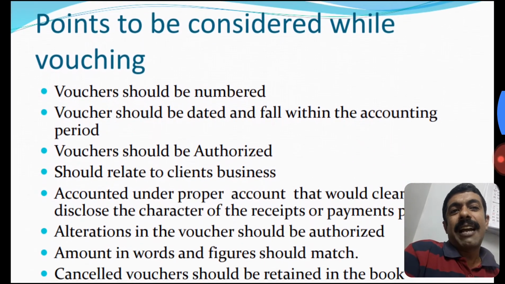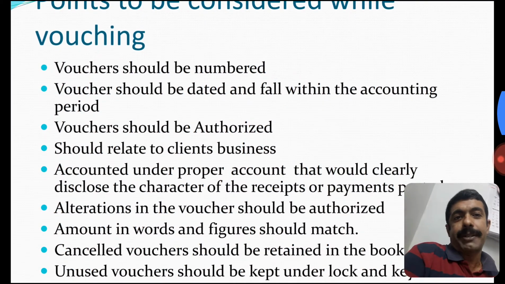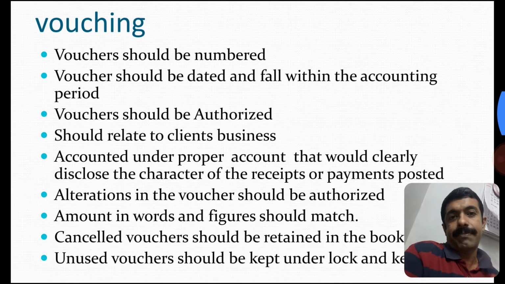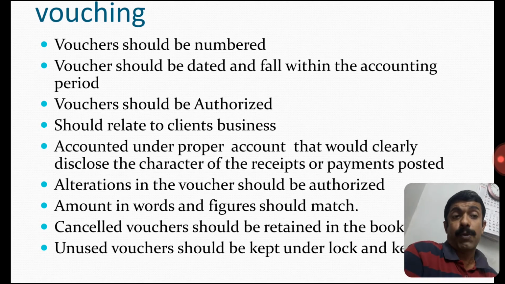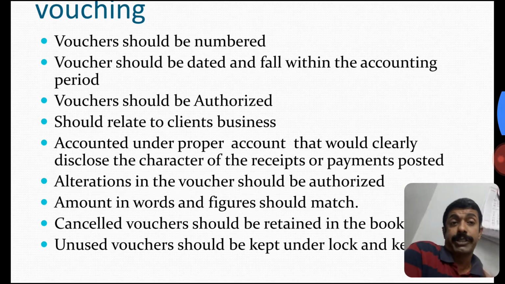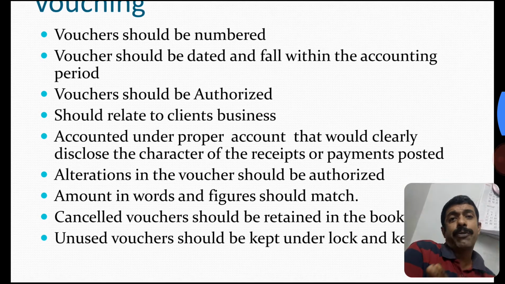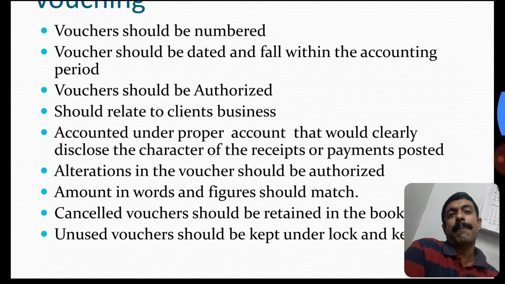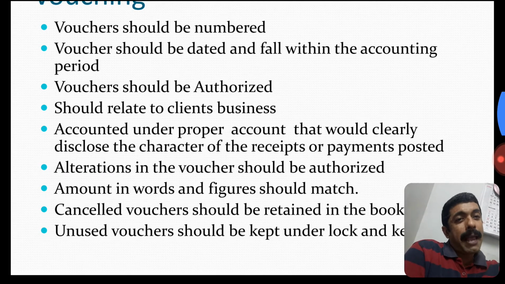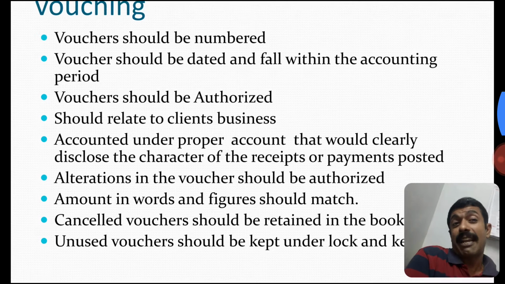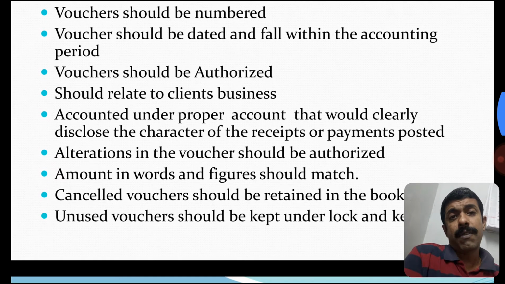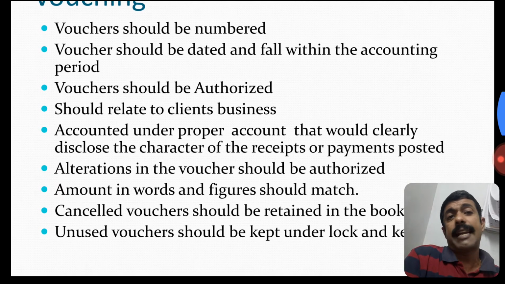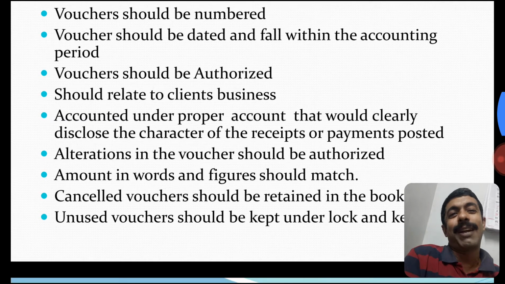Points to be considered while vouching. This is important. A voucher should be numbered. A voucher should be dated and fall within the accounting period. If you are doing a vouching process, your voucher should fall within the accounting period, 1st April 2017 to 31st March. The voucher should fall within this period. Any voucher in any other period shall not be allowed or entertained.